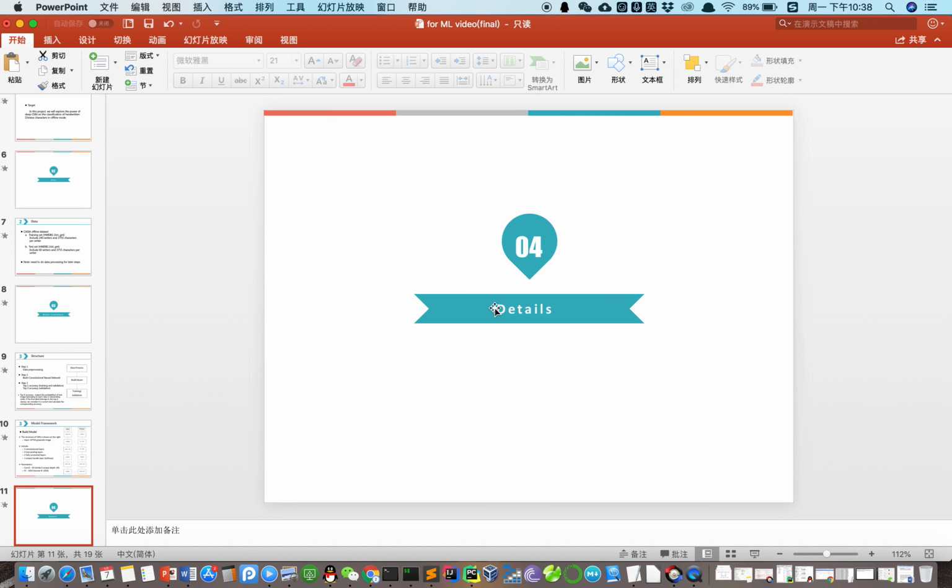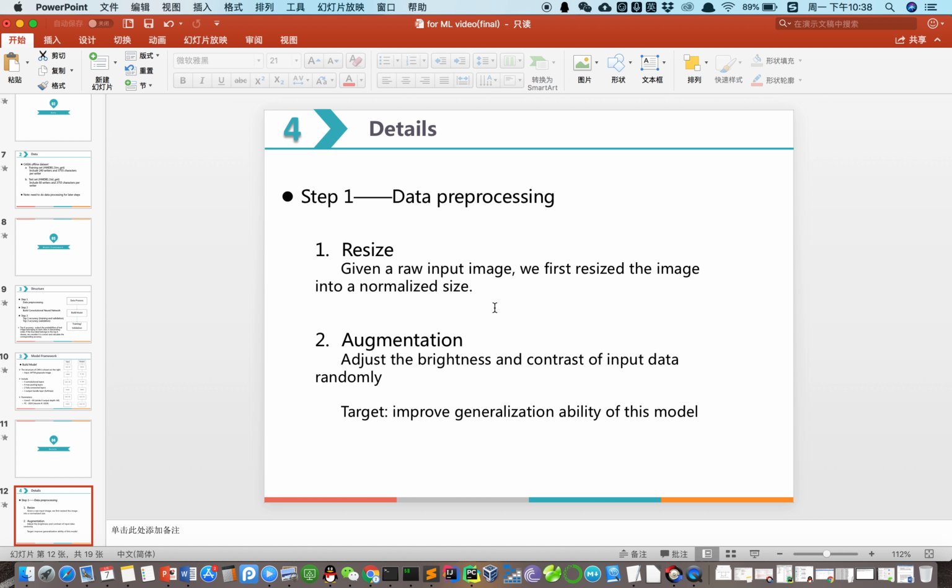Let me talk about details of our project. Step 1 is data pre-processing. In TensorFlow, the type of input data should be tensor. So in the first step, we convert images and labels to tensors by using built-in functions.